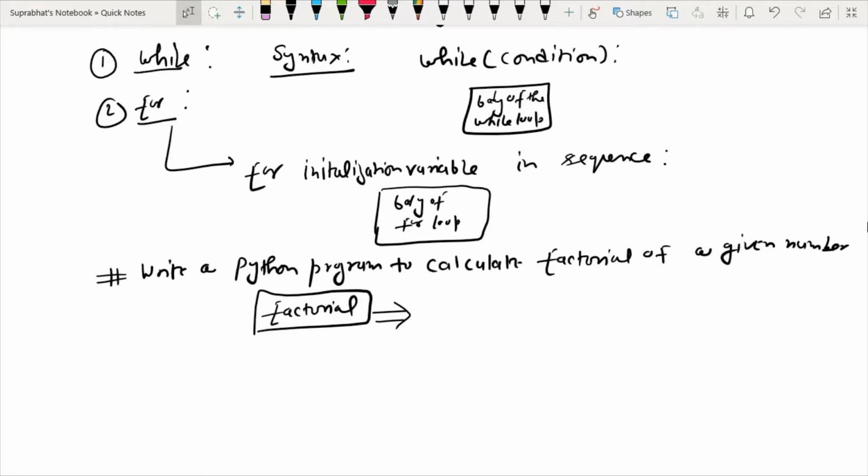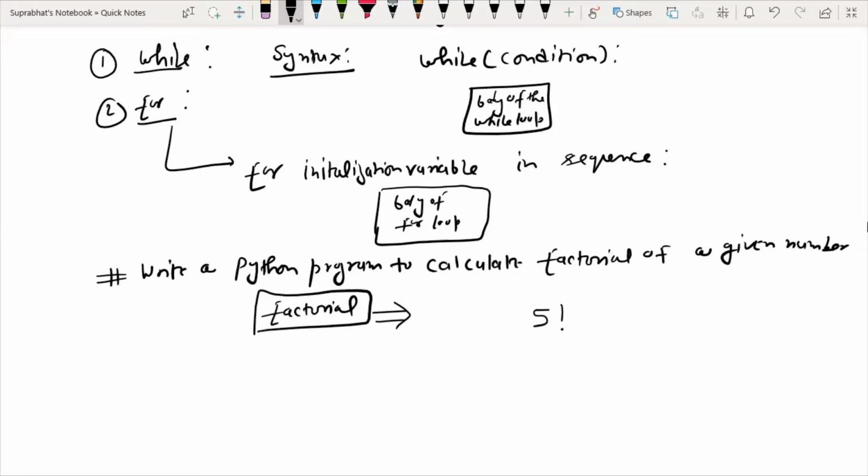So let me tell you what is factorial. Suppose I have a number, like 5. I have to calculate the factorial of 5. This is the sign of factorial.